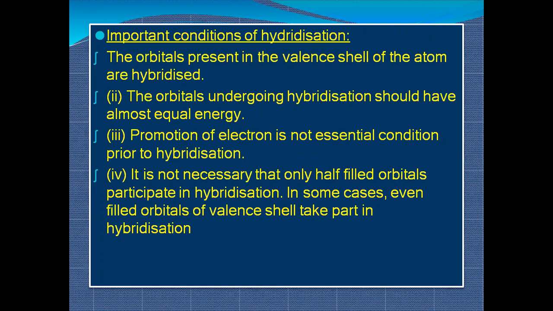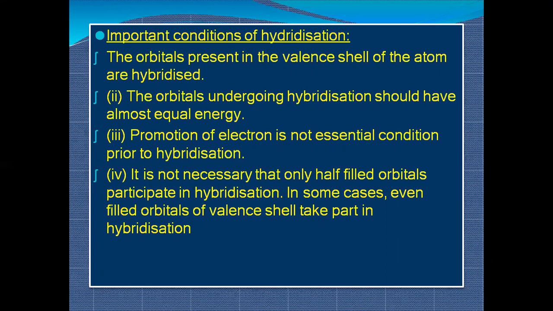And we know that the valency shell is the participating shell which takes part in bond formation. So that is why all those electrons which are present in the outermost shell, or you can say the valency shell, are hybridized. Only they can participate in overlapping or bond formation, but others cannot. So that is why especially the valency shell orbitals are hybridized.